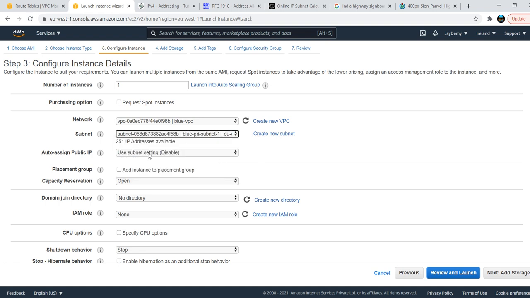See here, by default the subnet setting is disabled. If we enable it also, I'm just enabling it for your understanding. Even if you give a public IP to your private server, it won't work. Private means it does not have any public IPs. We need to go with the private IP address only. There is no public IP address. For the sake of your understanding, I'm just enabling it. If you enable it, you will get a public IP, but you won't be able to connect to that IP. So don't enable that one.